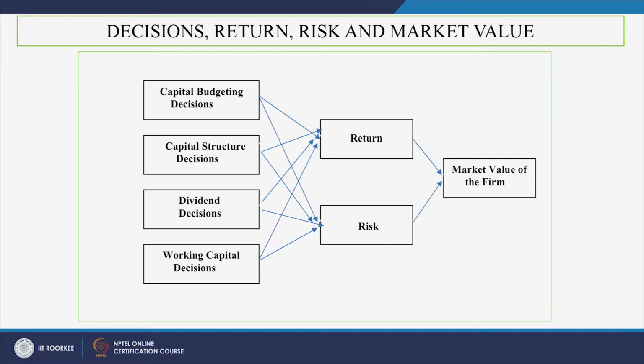Now, finally, we talk about the relationship of all these decisions with risk and return and the market value of the firm. The ultimate objective is this: the market value of the firm. We want to maximize the market value of the firm. When will the market value of the firm be maximized? When all the decisions you are taking are in the interest of the organization.